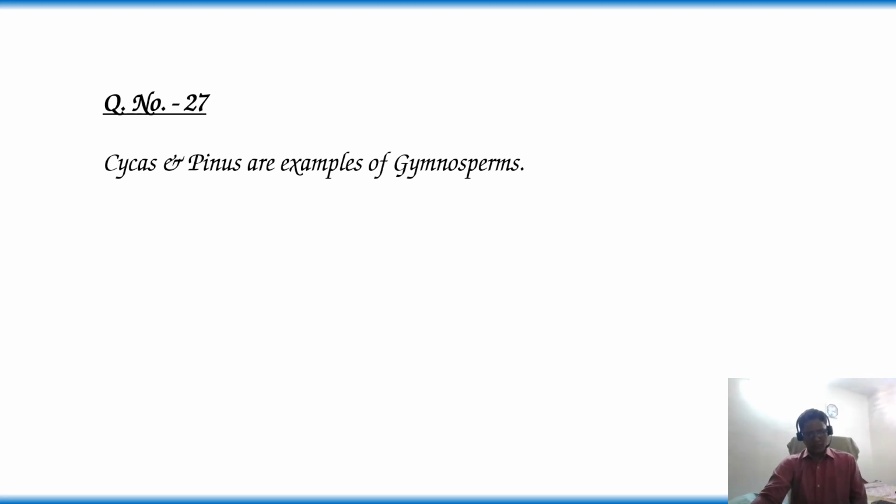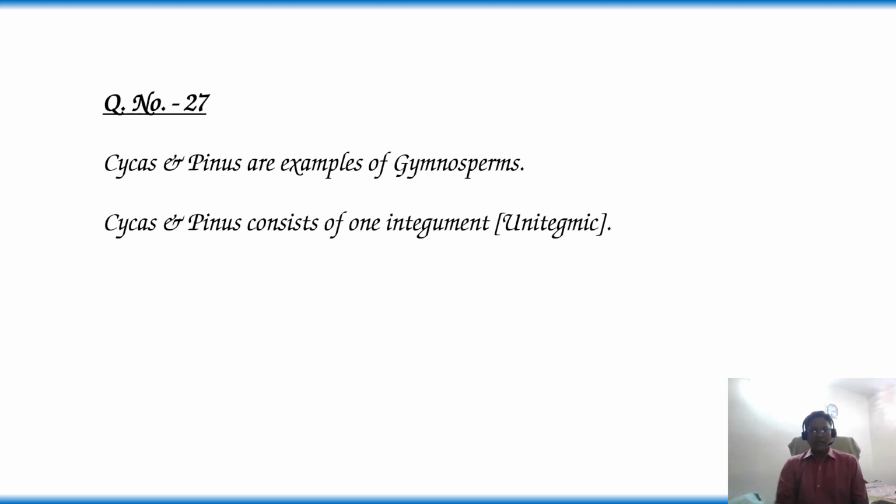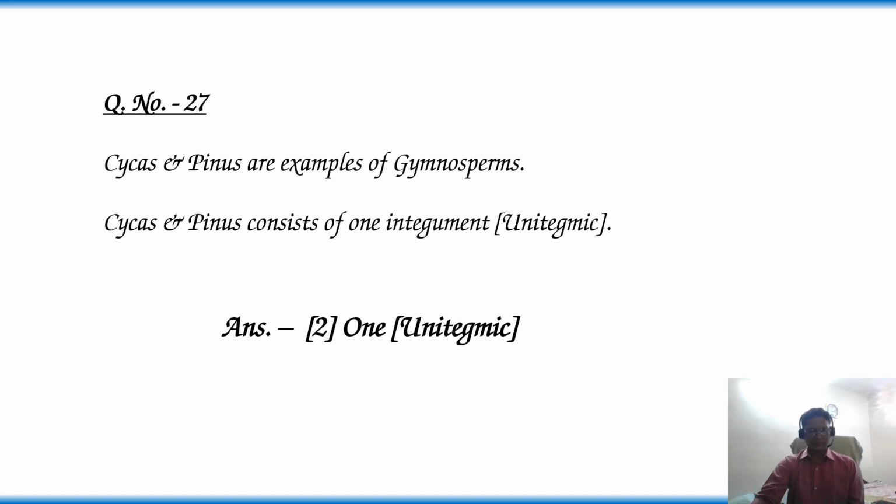Cycas and Pinus plants belong to the gymnosperms. Cycas and Pinus consist of only one integument, that means unitegmic condition. Then the answer is option 2, one integument present in Cycas or Pinus.